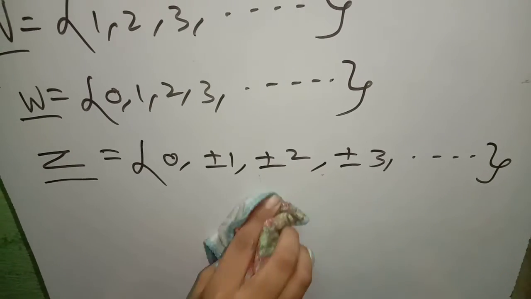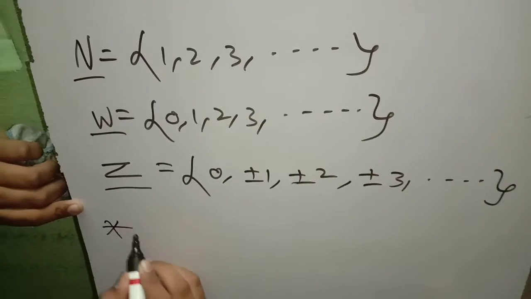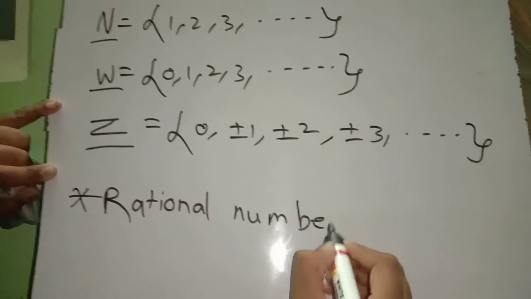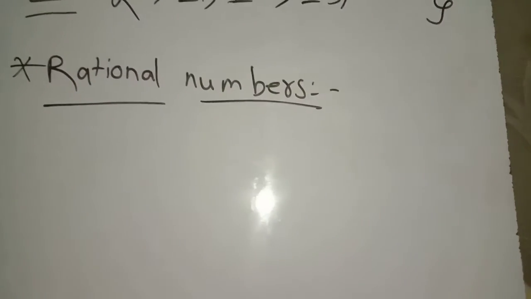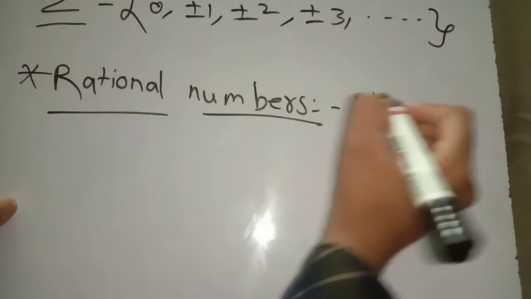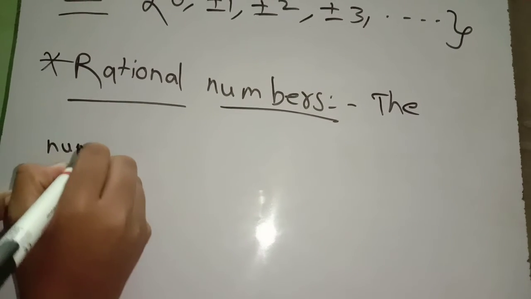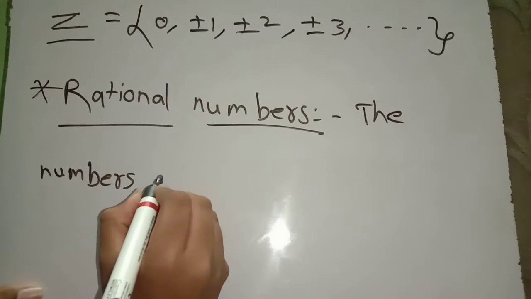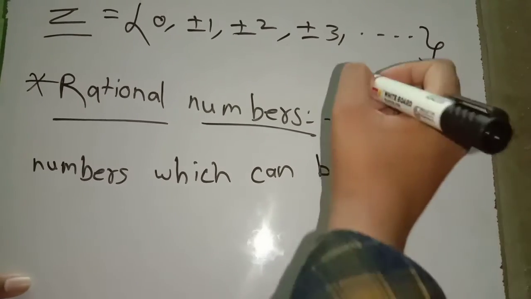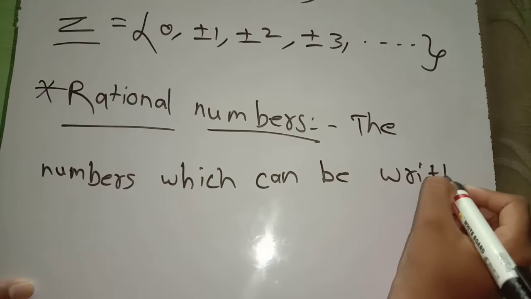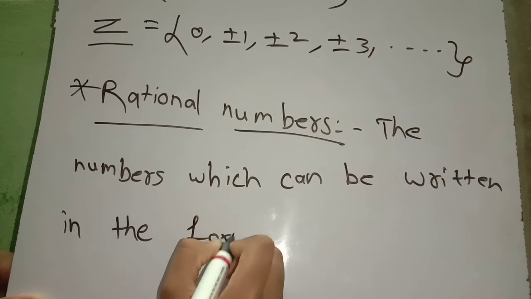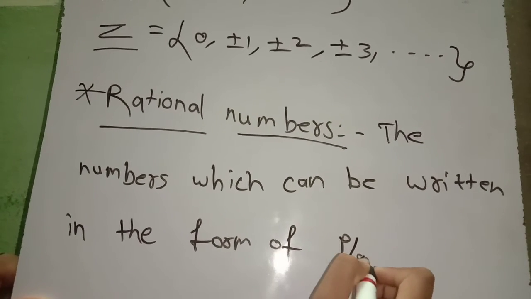So now we are going to learn about rational numbers. Mainly, rational numbers means the numbers which can be written in the form of p by q.